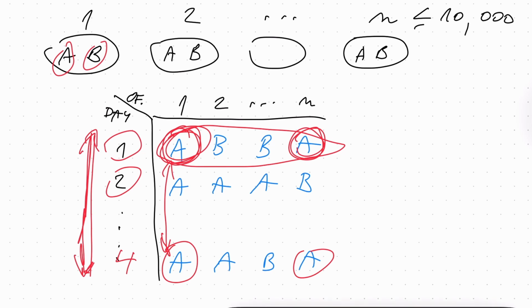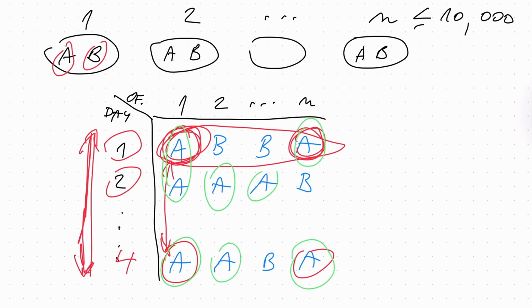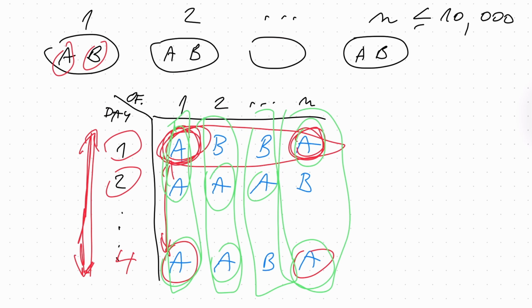So this is what we are trying to accomplish, and how can we do that? For each office independently, imagine that we find the subset of days on which person A is in this particular office. Now let's look at this collection of subsets. What can we tell?